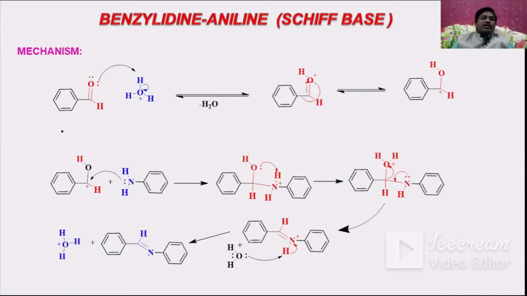You can see the mechanism. This is the benzaldehyde, and this is the protonated form. This is actually an acid where the water is protonated, in the form of hydronium ion, and this hydronium ion is going to be attached here, so that this oxygen is protonated. That is, transfer of a proton takes place. And here the oxygen will get the positive charge and there are some changes. The pi bond is shifted to this oxygen, and you can observe here a positively charged carbon, that is the carbonyl carbon.